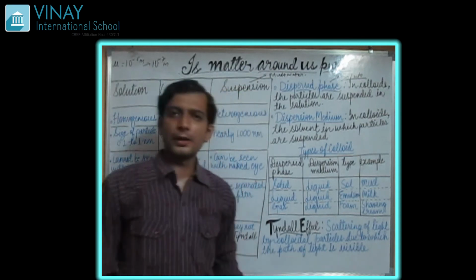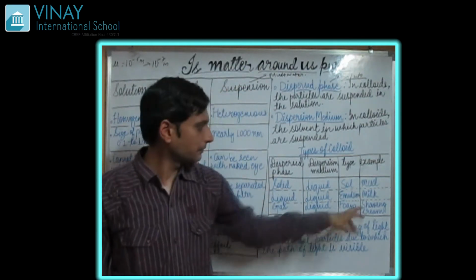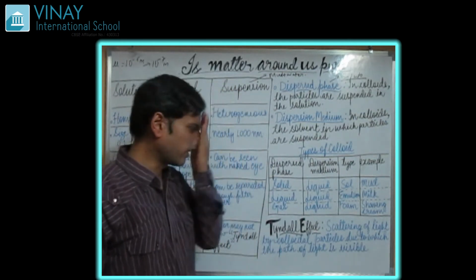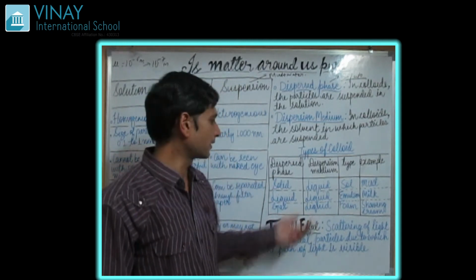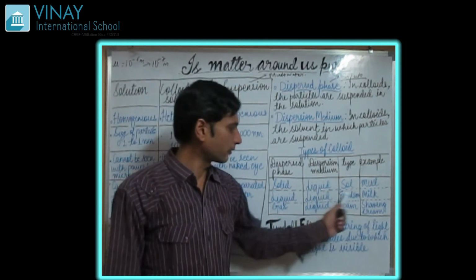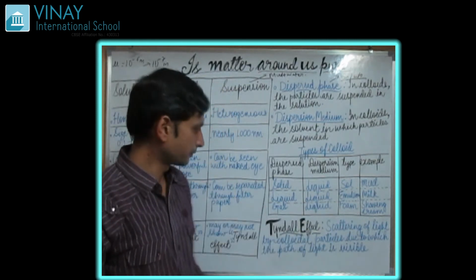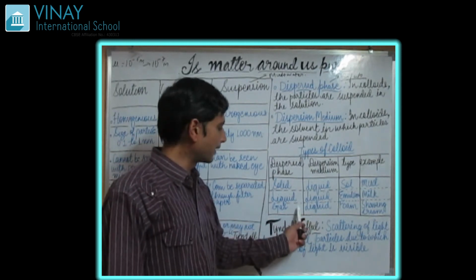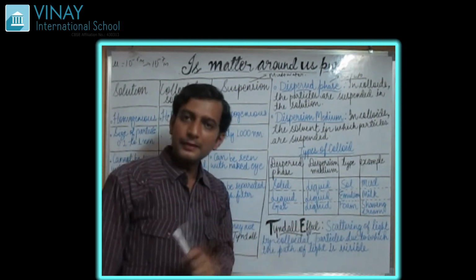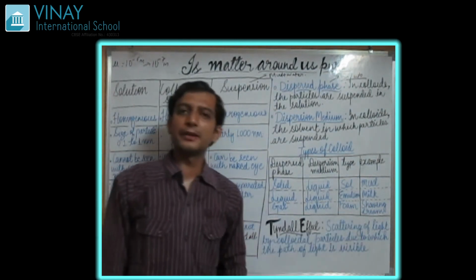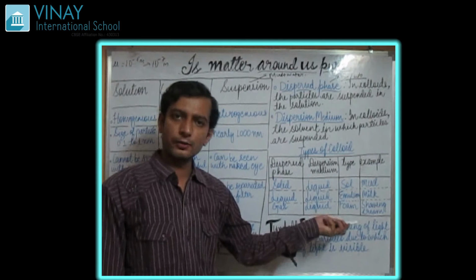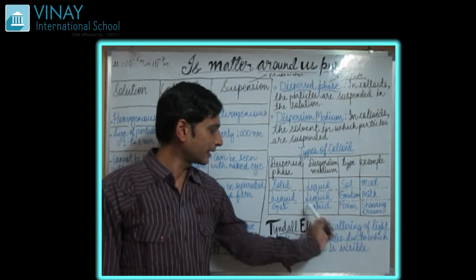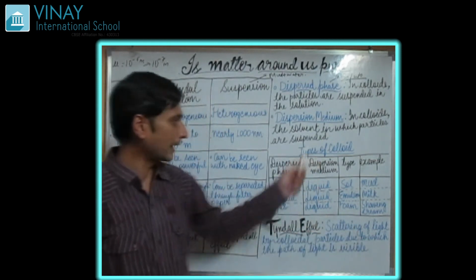Example, milk. Do you know what milk is made up of? It is made up of water. First the water is there, then various substances like fats and others are added. So liquid is being added to liquid, and we get milk. That is an emulsion. Gas being added to liquid forms foam. The best example is shaving cream. The shaving cream or foam which you use at home is the best example of this gas and liquid type of colloid.